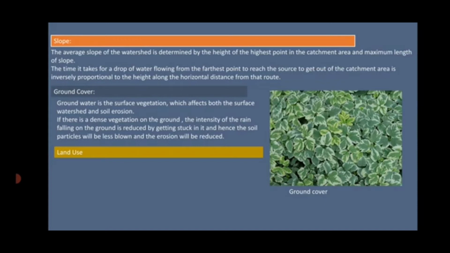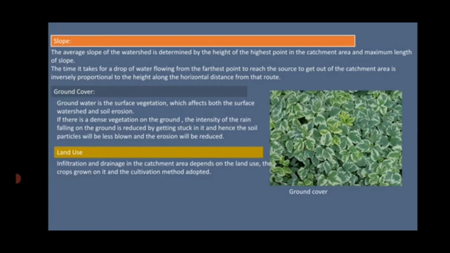Then next, land use. Now, to study how the land in the catchment area is being used now, or how to use it in the future, according to the use of the land, it is important for us to plan the use of the watershed area. Then also it is important to plan the infiltration.